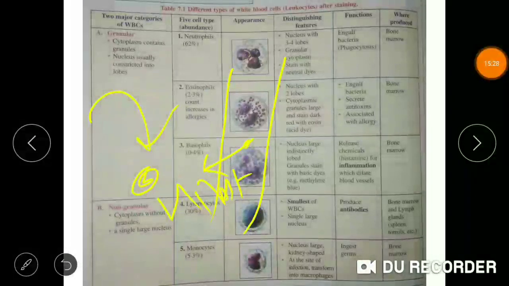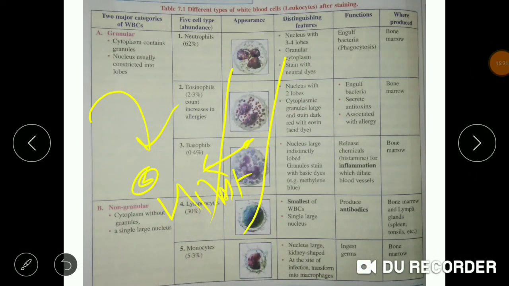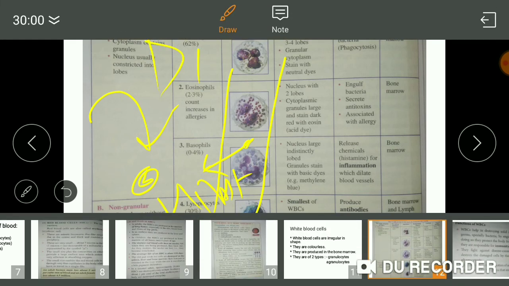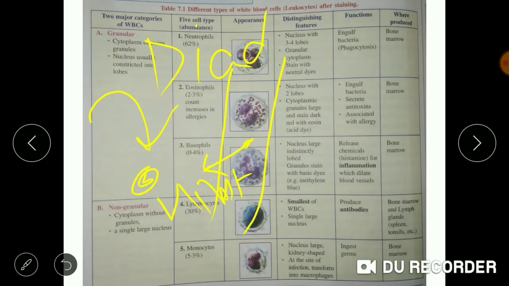This process of basophils coming out of the blood vessels and attacking the foreign particle is known as diapedesis.